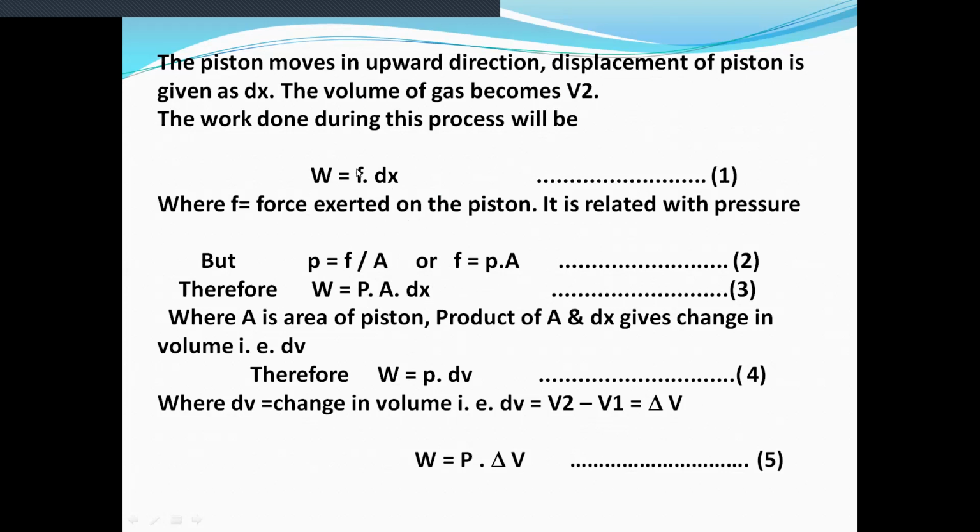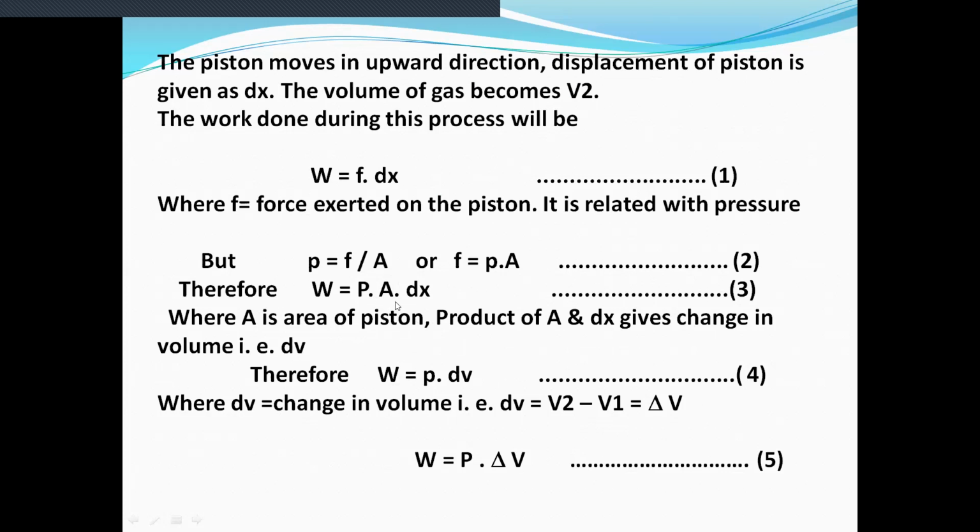Instead of F we have taken P into A, where P is the pressure, A is the area of the piston, and dx is the displacement. Now the product of A and dx gives the change in volume.